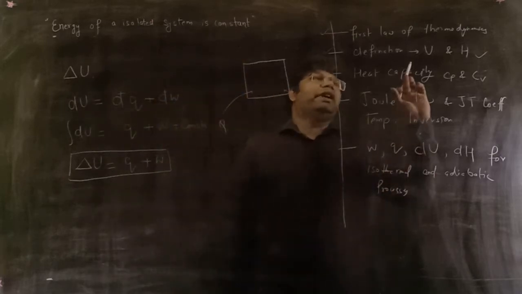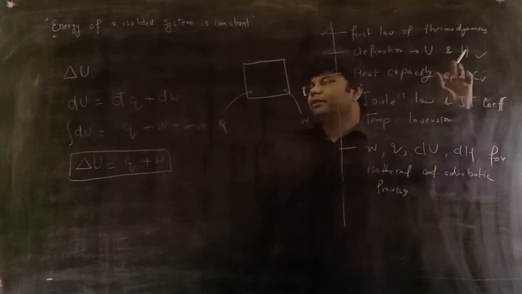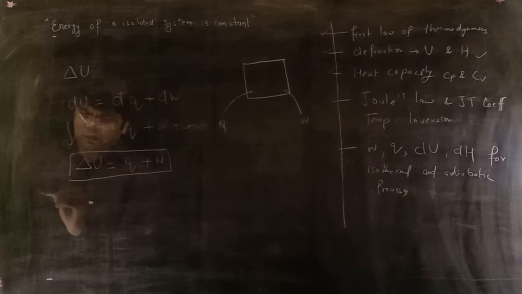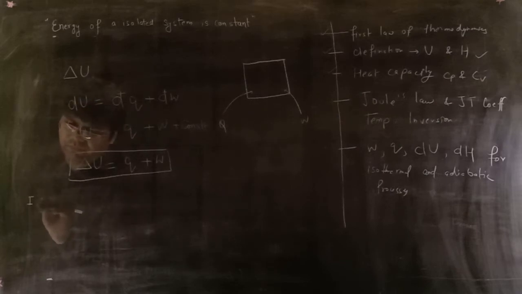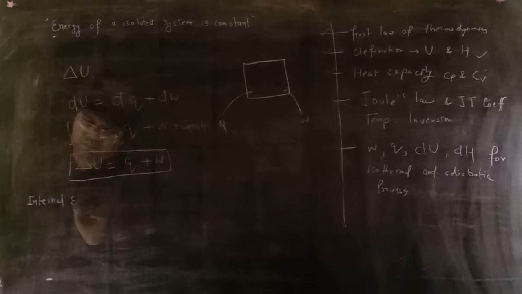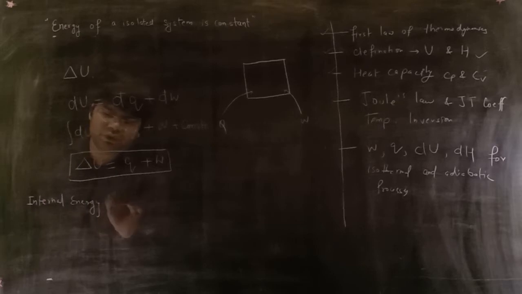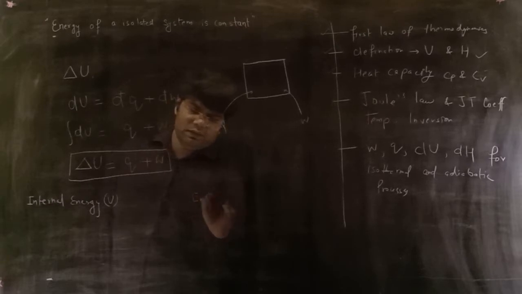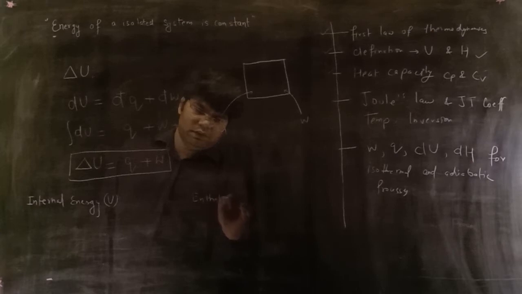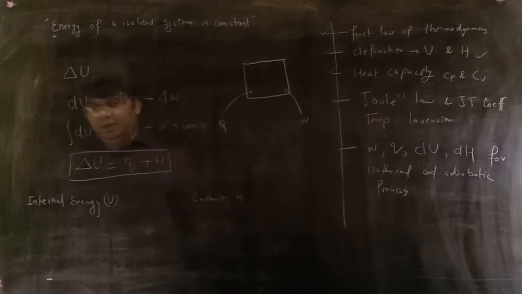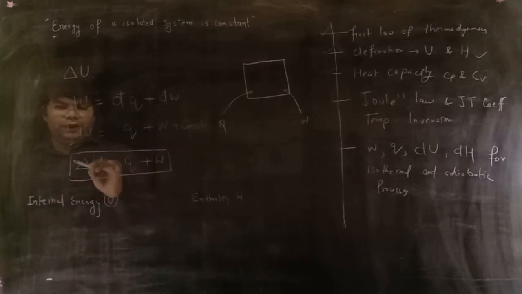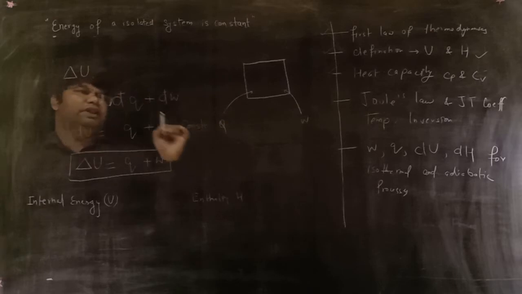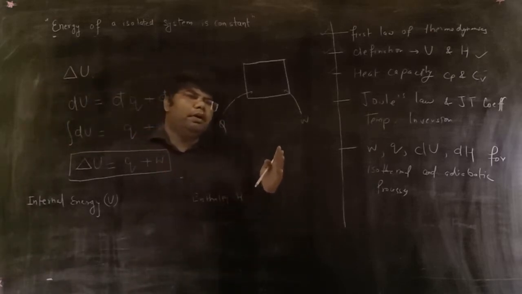Now there are two terms, internal energy U and enthalpy H. Suppose you are doing work on a system or transferring heat to the system at constant volume.